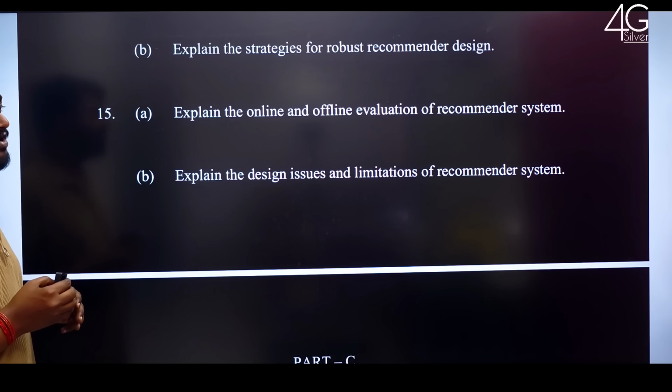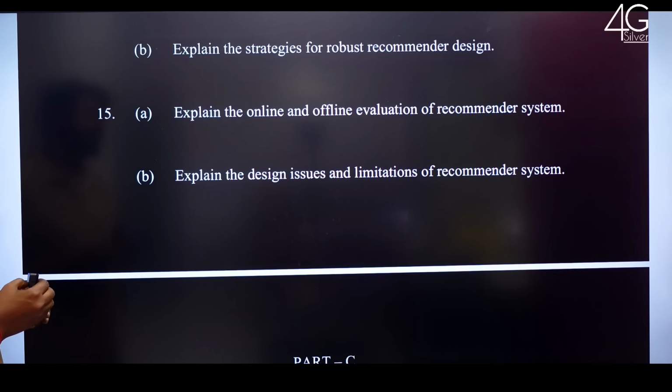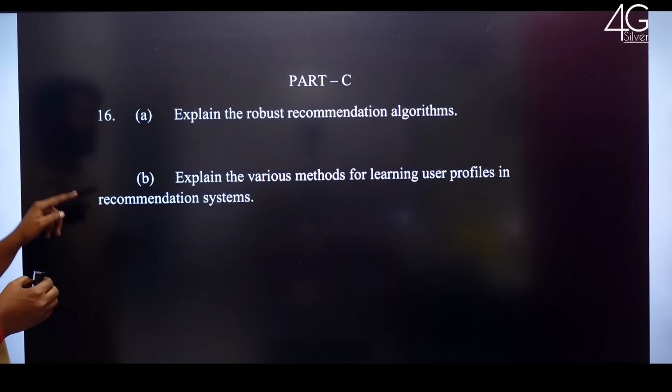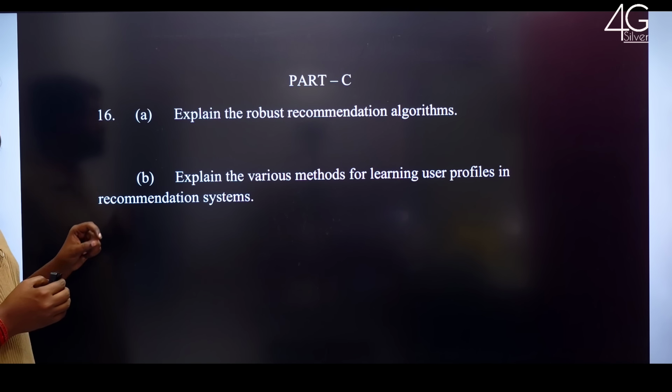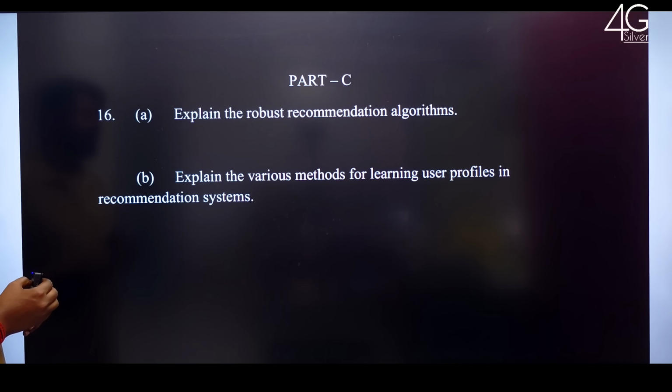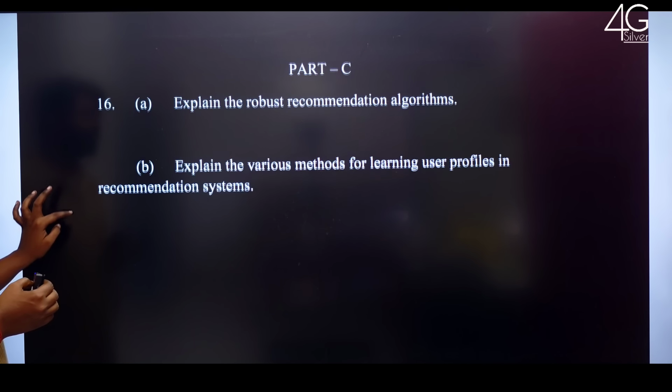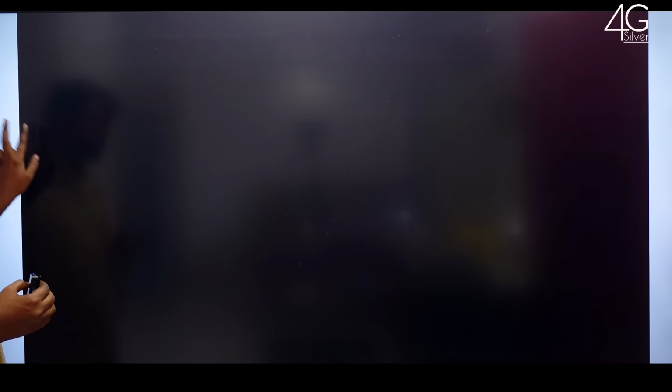Explain the online and offline evaluation of recommender system. Explain the design issues and limitations of recommender system. Part C, explain the robust recommendation algorithm. Explain the various methods for learning user profiles in recommendation system.